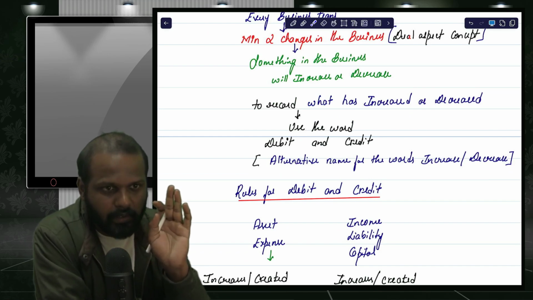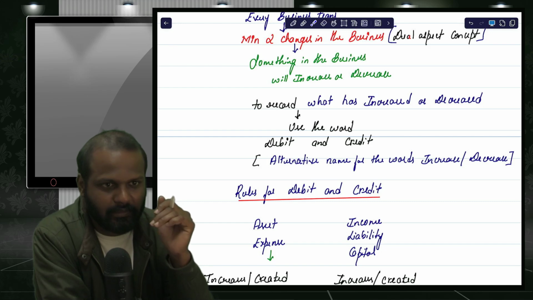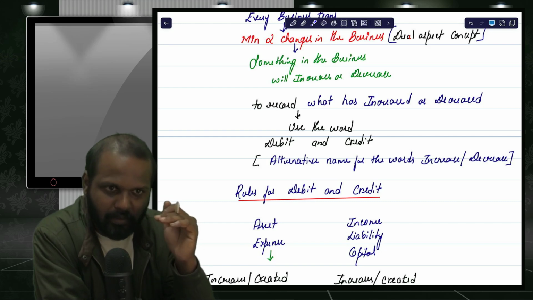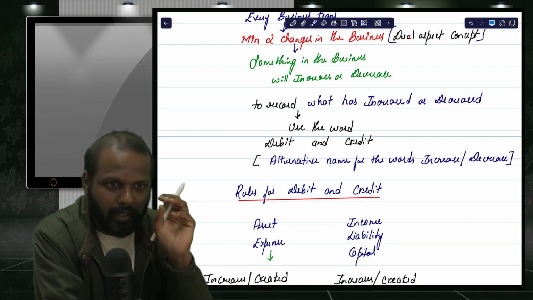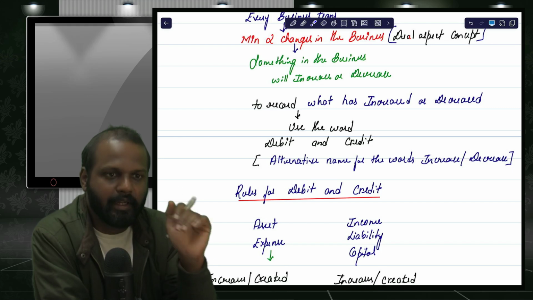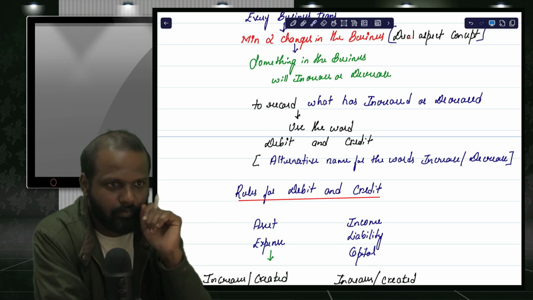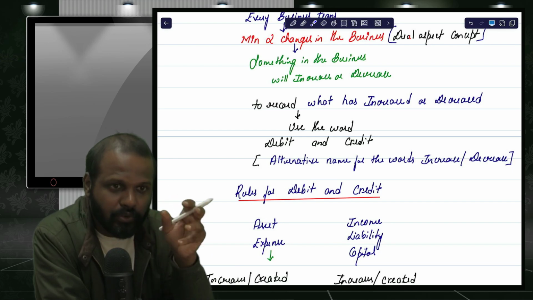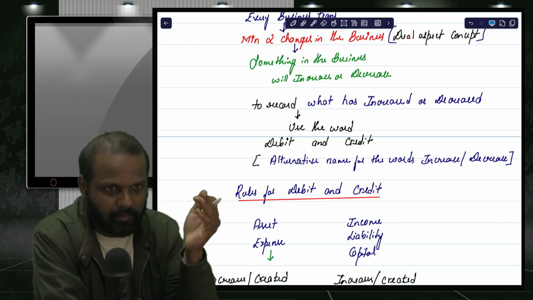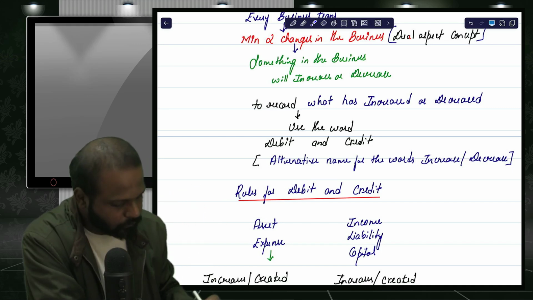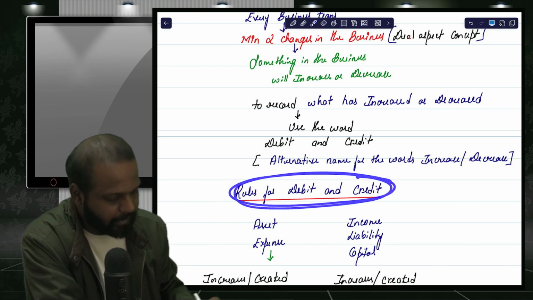But don't think that debit always means increase. Debit means increase as well as decrease. Credit also means increase as well as decrease. So to understand when increase means debit or increase means credit, we have the rules for debit and credit.